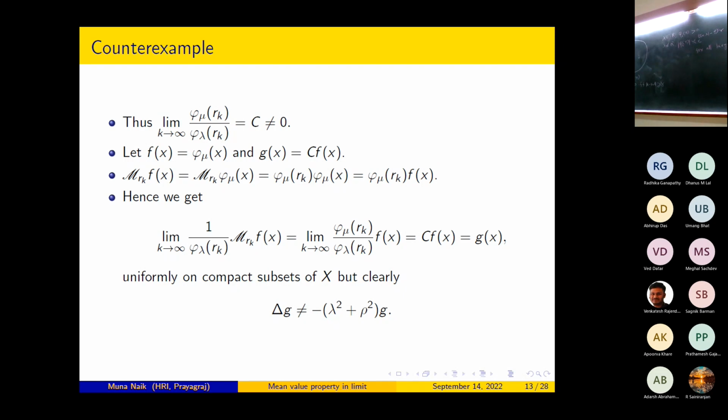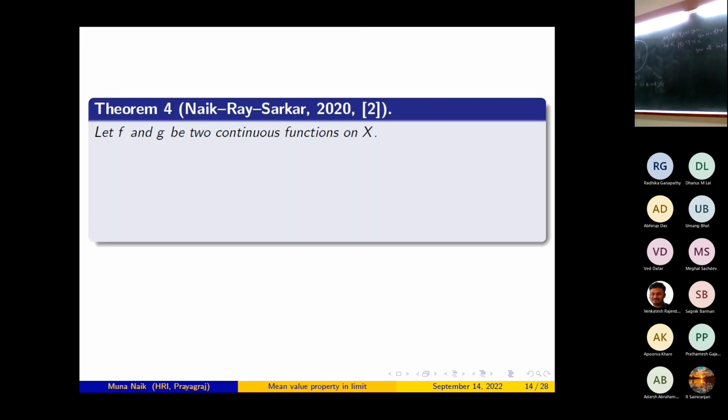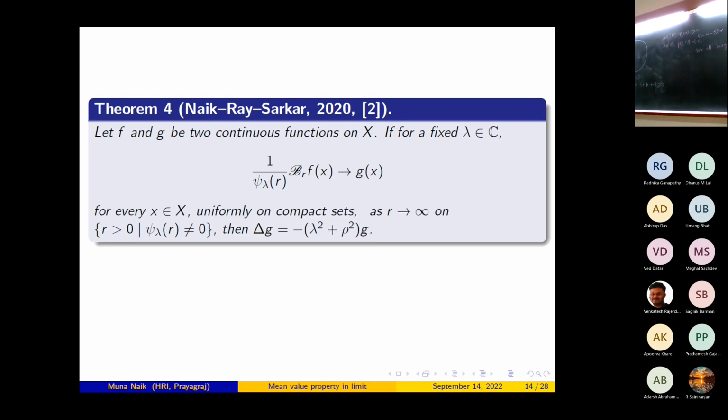So let us state that result. Let f and g be two continuous functions on X. If for a fixed lambda belonging to C, B_R f(x) divided by psi lambda R converges to g(x) for every x belonging to X, uniformly on compact sets as R tends to infinity on the set of R greater than 0 so that psi lambda R is not equal to 0, then g is an eigenfunction of delta with eigenvalue minus (lambda square plus rho square).